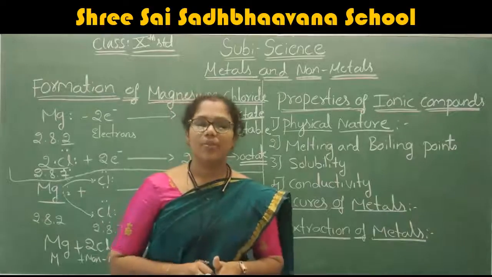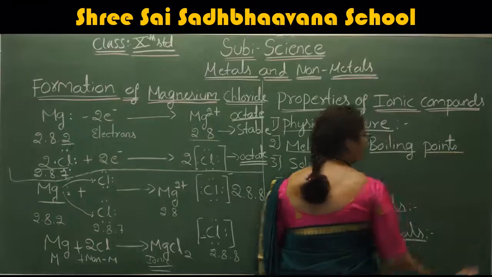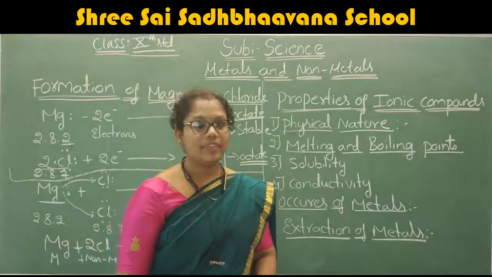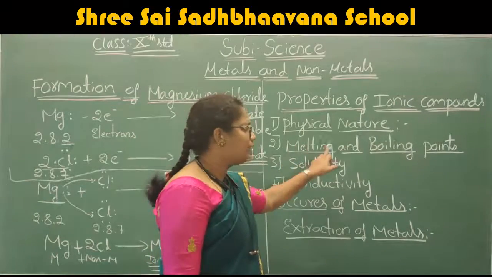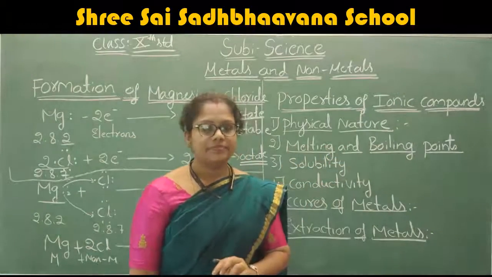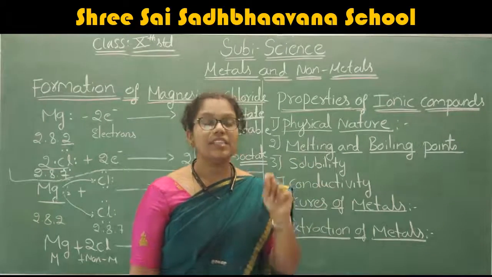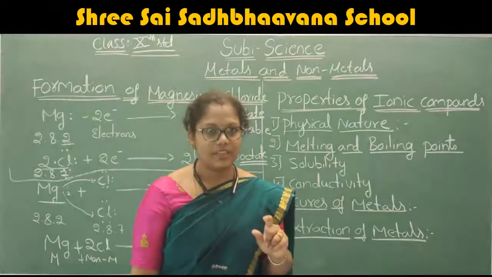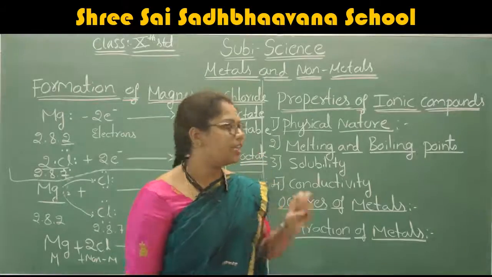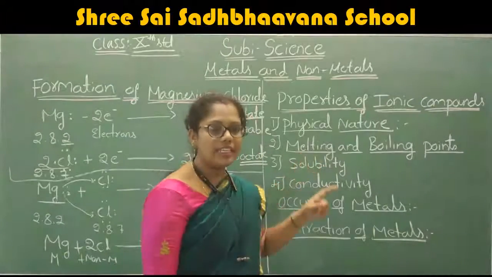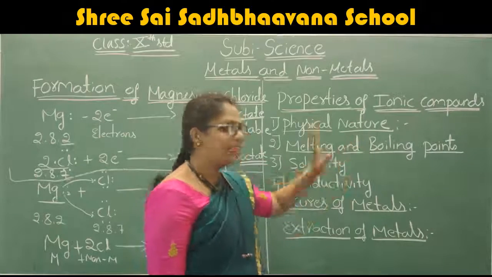After discussing the first property, the next property we are going to discuss is the melting point and the boiling point. What is the second property? The second property we are going to discuss is the melting point and the boiling point. What is this melting point? What is this boiling point? Melting point means when a solid melts. If any solid melts, that we call the melting point. Boiling point means when the liquid starts to evaporate, that we call the boiling point.